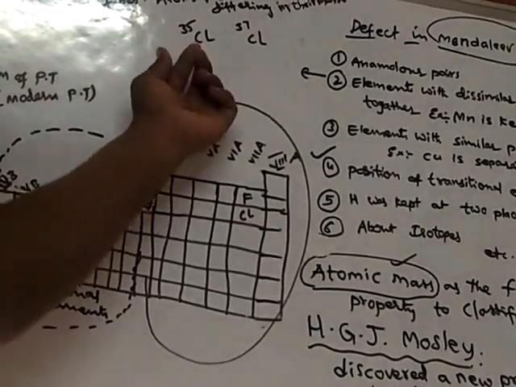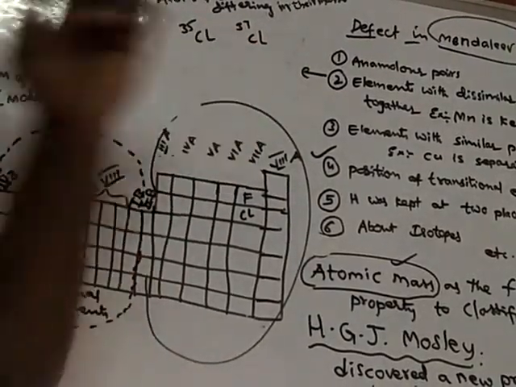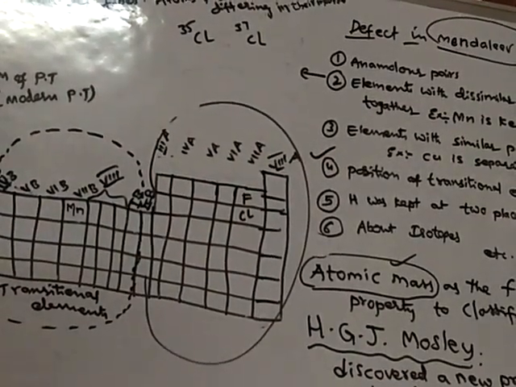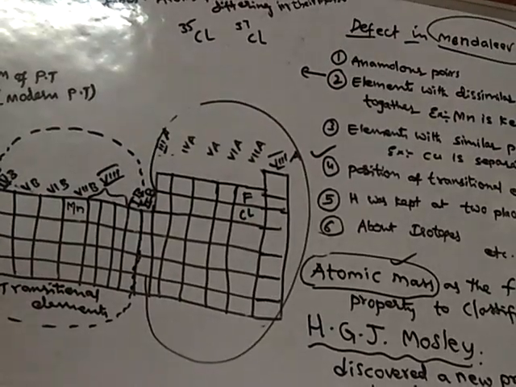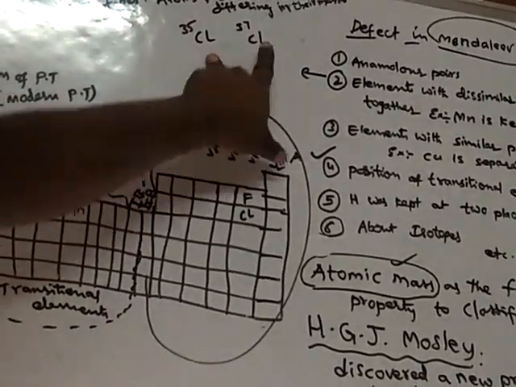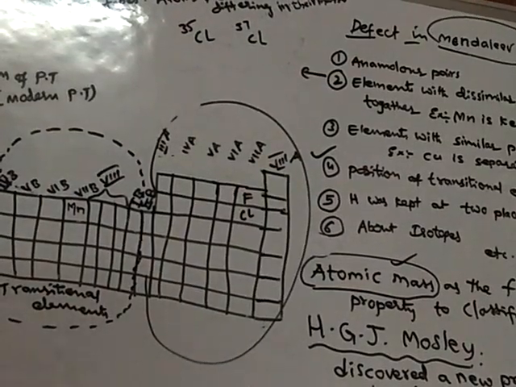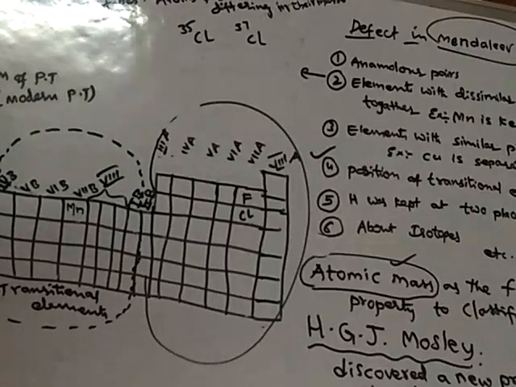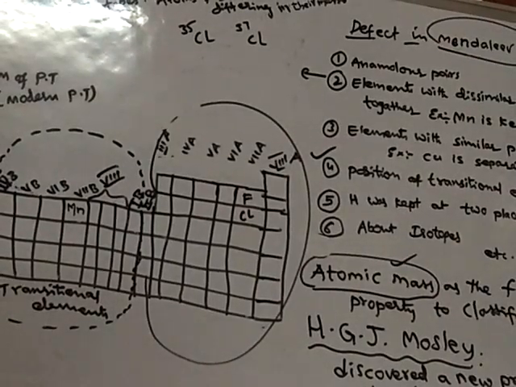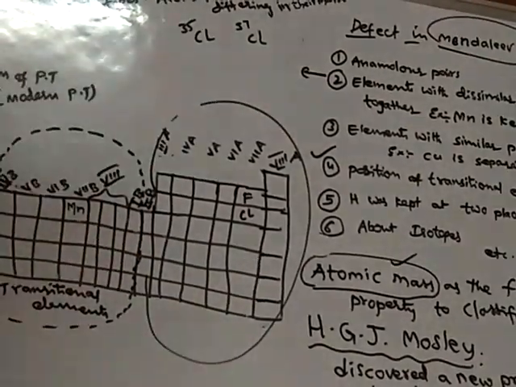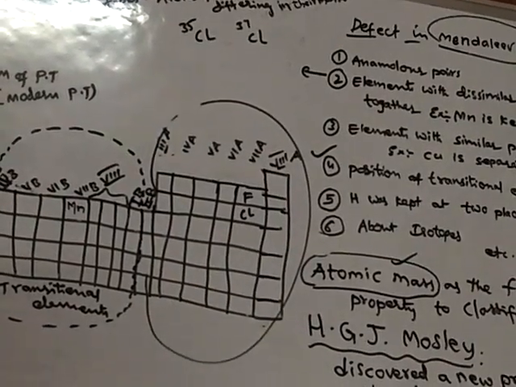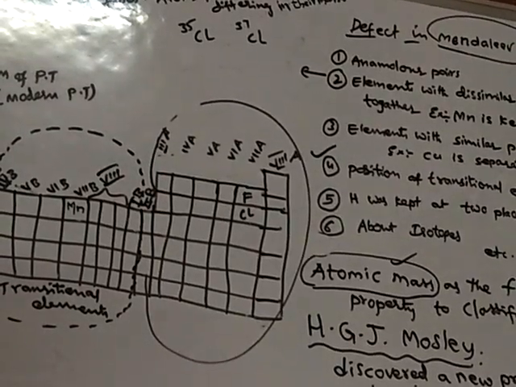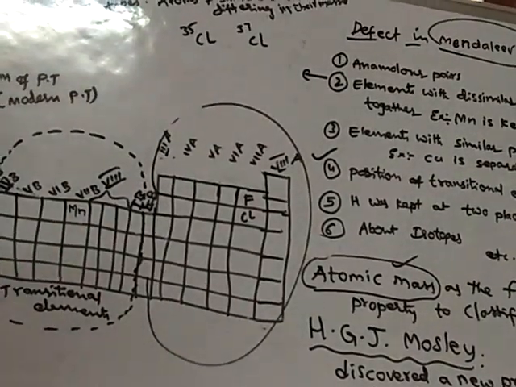He didn't keep these two at different places, because he followed atomic mass increasing order. So he kept chlorine together at only one place. Based on atomic masses, chlorine should not be kept at one place, because these two have different masses. How can they come in the same place when they possess different atomic masses? That is why it has become a defect in the Mendeleev periodic table.